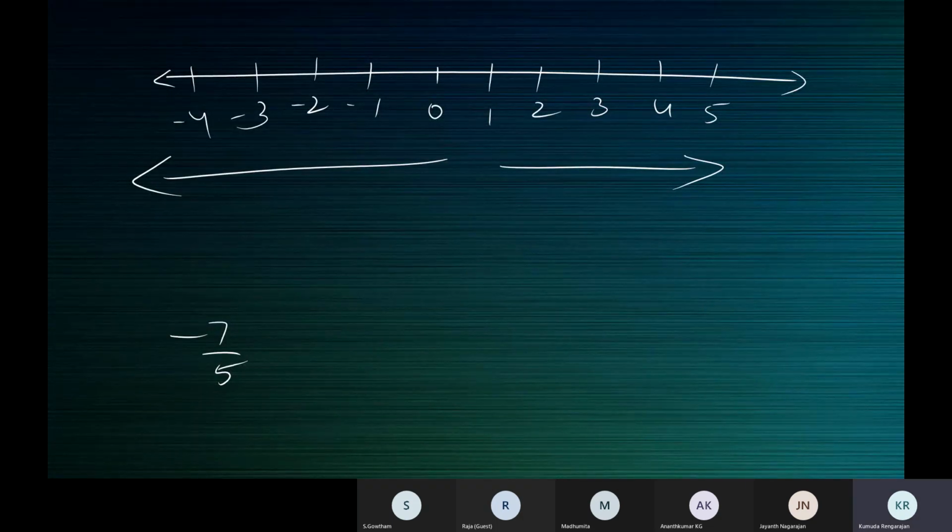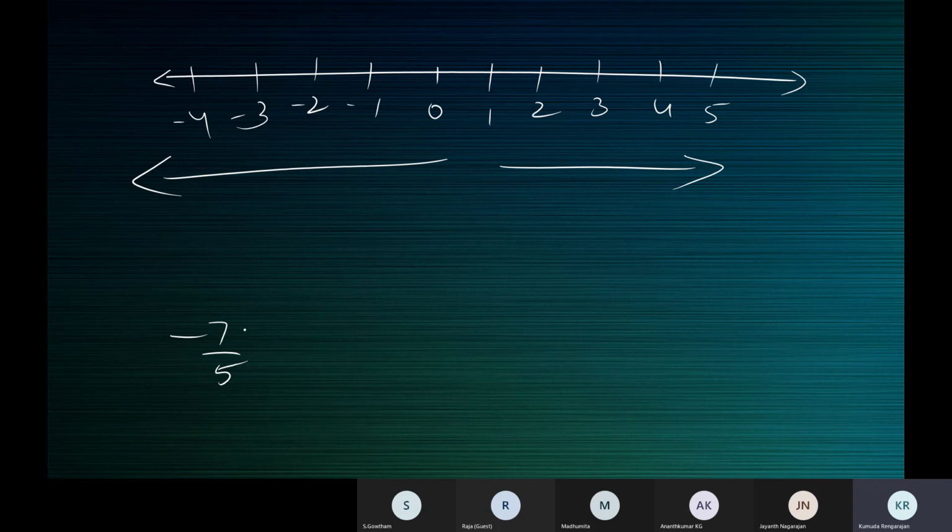See, children, last year you would have represented minus 7 by 5 on the number line. Minus 7 by 5 is present on the number line, but it's not an integer, because in the collection of integers we have natural numbers, then their negatives and 0. Minus 7 by 5 is not an integer.